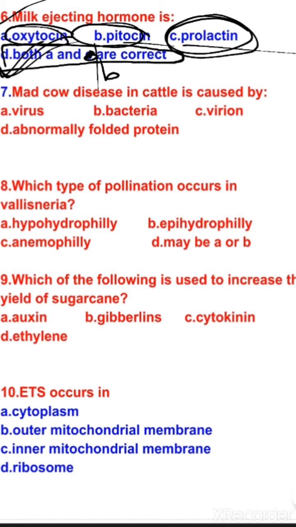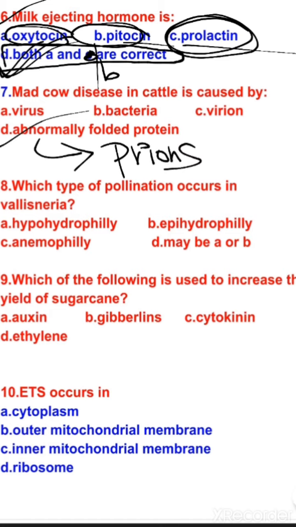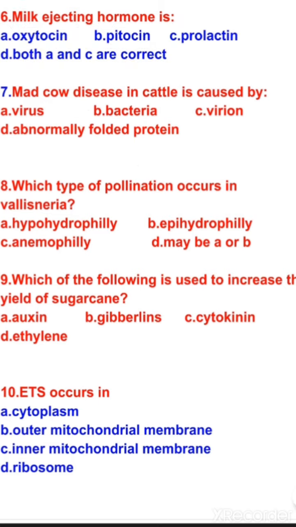Okay. Let us see question number 7. Mad cow disease in cattle is caused by option A virus, B bacteria, C virion, D abnormally folded protein. This abnormally folded protein is also known as prions, and this is the correct option for this particular question. Mad cow disease in cattle is caused by prions. Prions are also known as abnormally folded proteins.